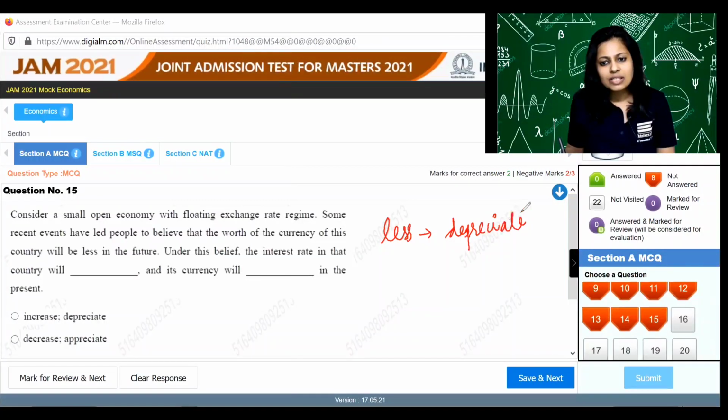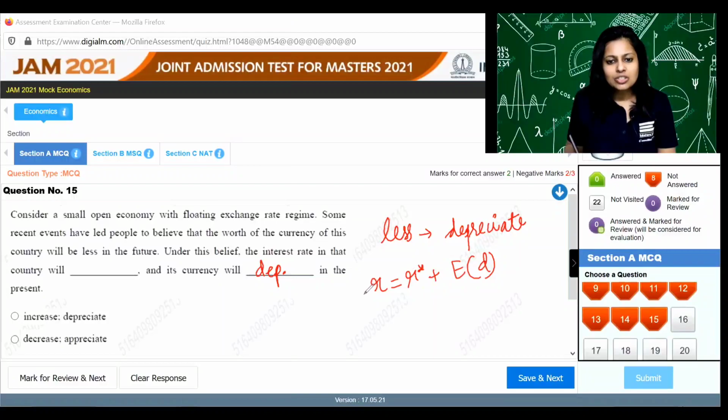So the currency will depreciate and expectations always will come true. Then we have the interest rate parity condition, which says R is equal to R star plus expected depreciation. So if there is an expectation of depreciation, the interest rate is going to increase because of that. So the answer will be A.